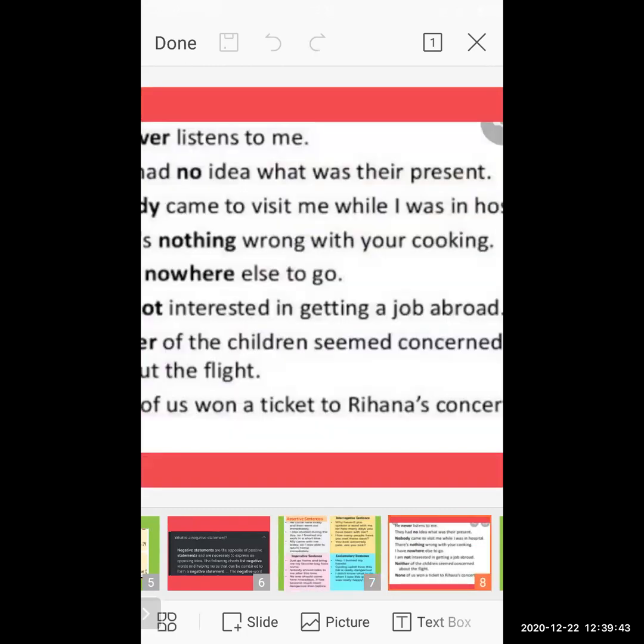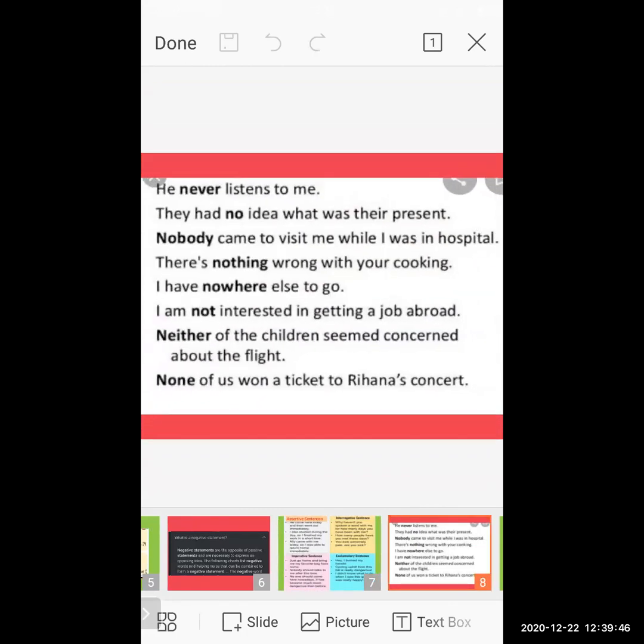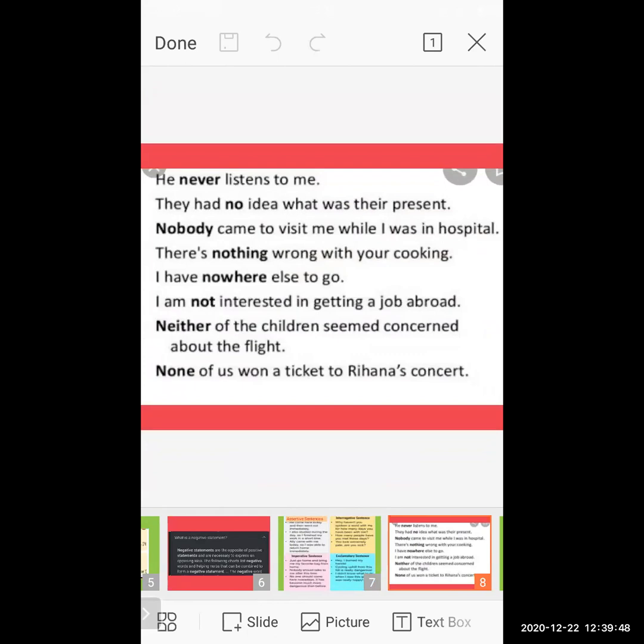Now these are examples of negative sentences. He never listened to me. They had no idea what was present there. Nobody came to visit me while I was in hospital. See the whole sentence and observe that negative words are used everywhere: never, no, nobody, nothing, nowhere, not, neither, none.